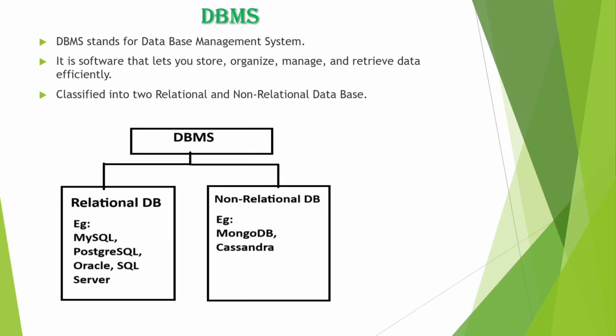DBMS stands for Database Management System. It is software that lets you store, organize, manage, and retrieve data effectively. Database management systems are classified into two types: relational and non-relational databases. Examples of relational databases are MySQL, PostgreSQL, Oracle, and SQL Server. Non-relational databases include MongoDB and Cassandra.